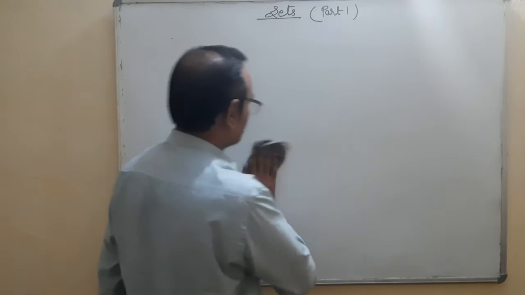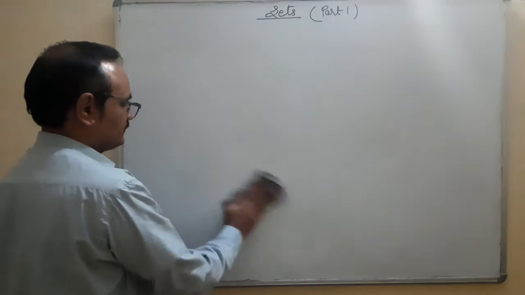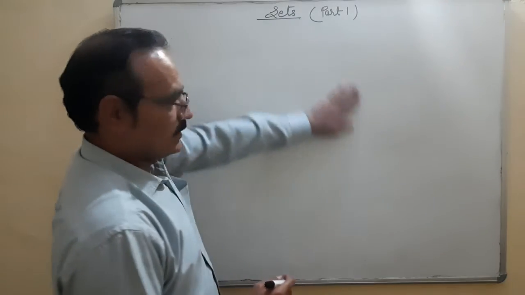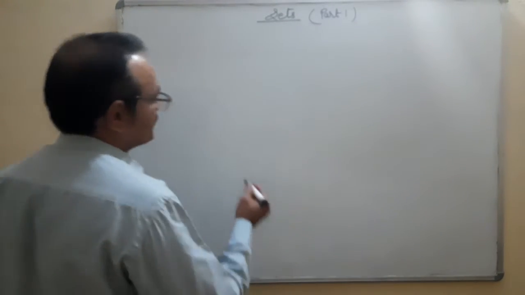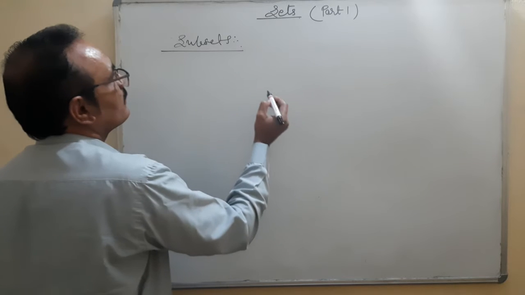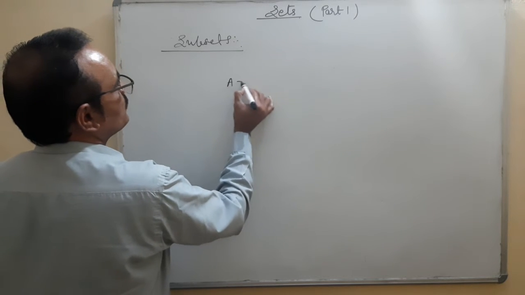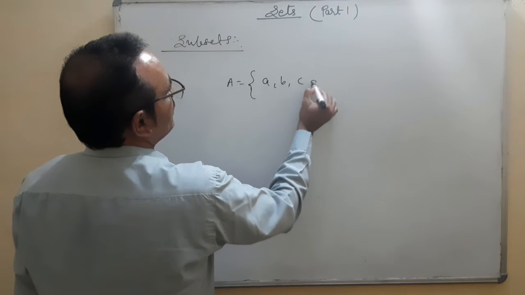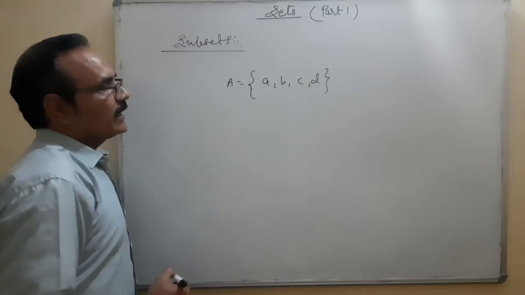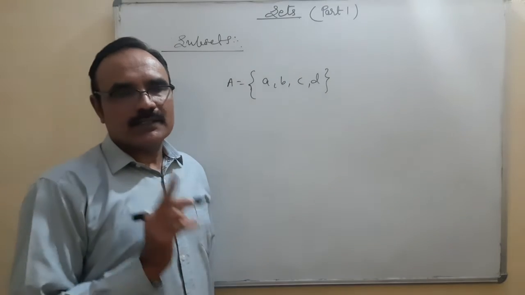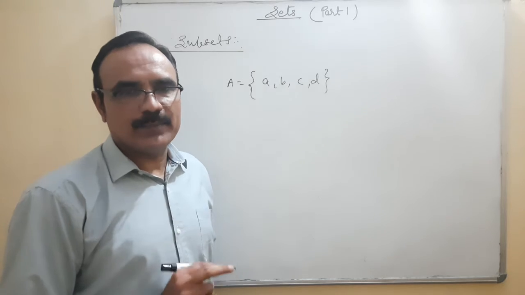Suppose a set has 4 elements. First, we are taking an example, then the definition. Subsets. A is equal to {A, B, C, D}. There are 4 elements in A. How many elements in it? This is the set which has 4 elements: A, B, C, D.